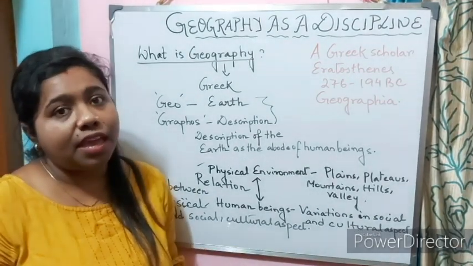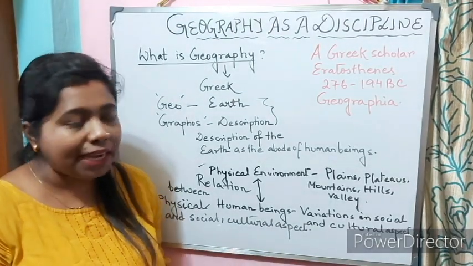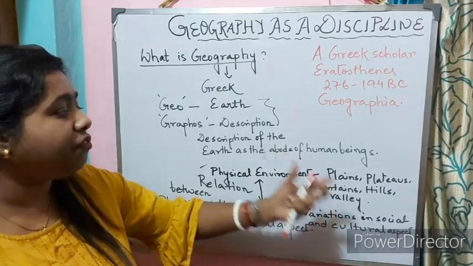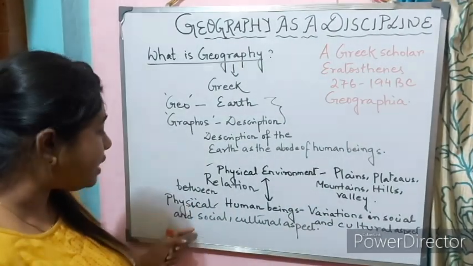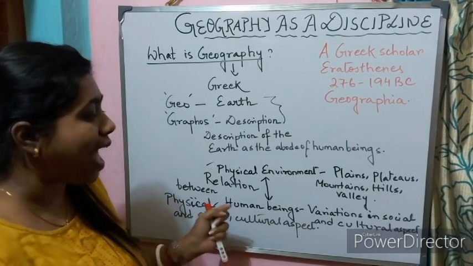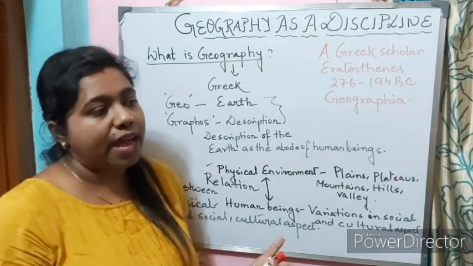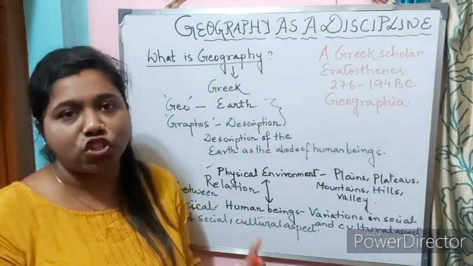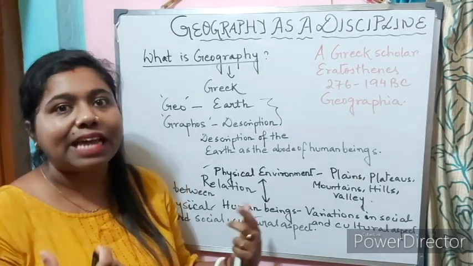Now, geography as a discipline has different aspects. Mainly here what we learned, geography is a discipline which deals with physical and social cultural aspect. We know that Earth is multi-dimensional, so geography as a discipline is also multi-dimensional.